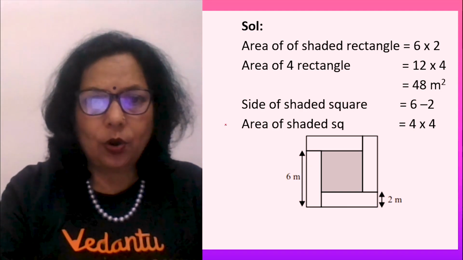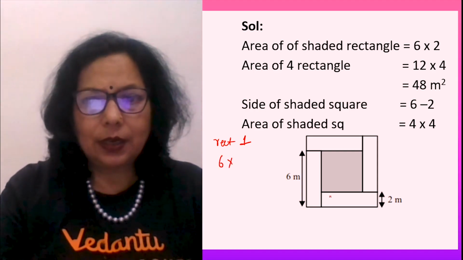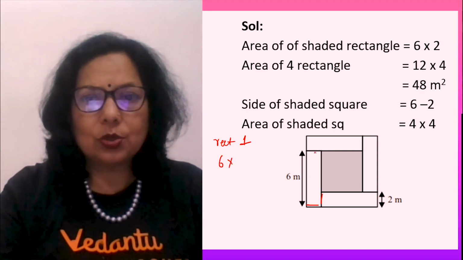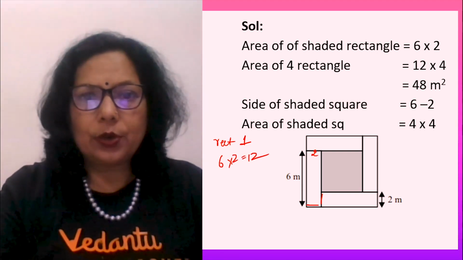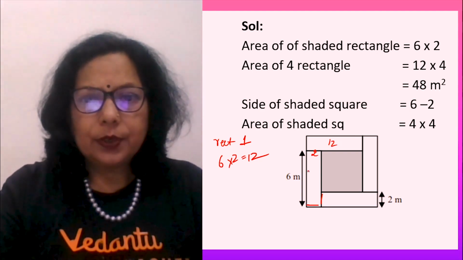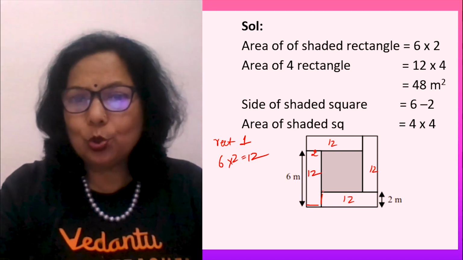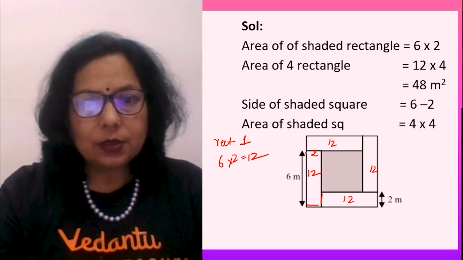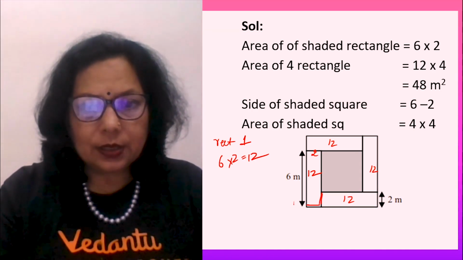First of all, area of rectangle 1. Rectangle 1 is 6 into 2, so 6 into 2 is equal to 12. So 12, 12, 12 and 12. Now how to calculate this side? Look here. This whole is 6. This is 2.